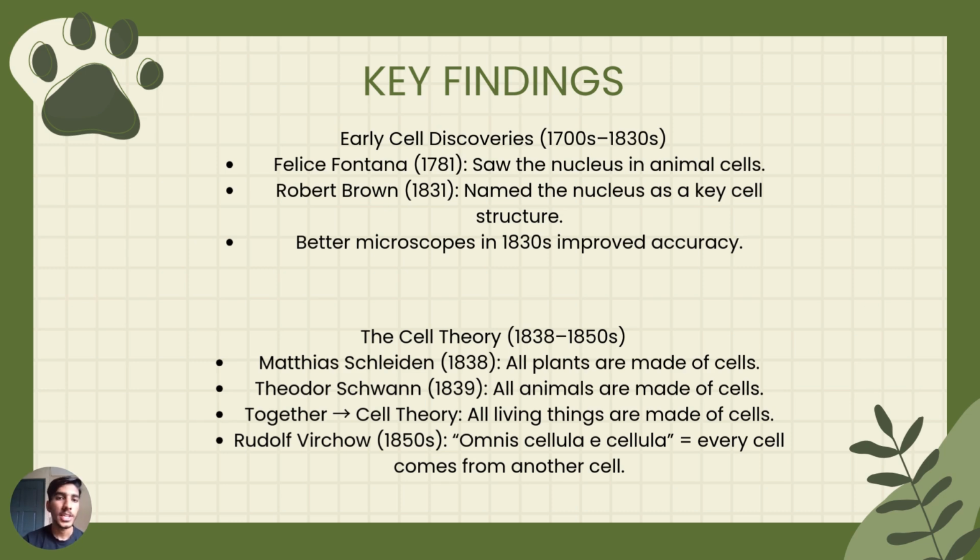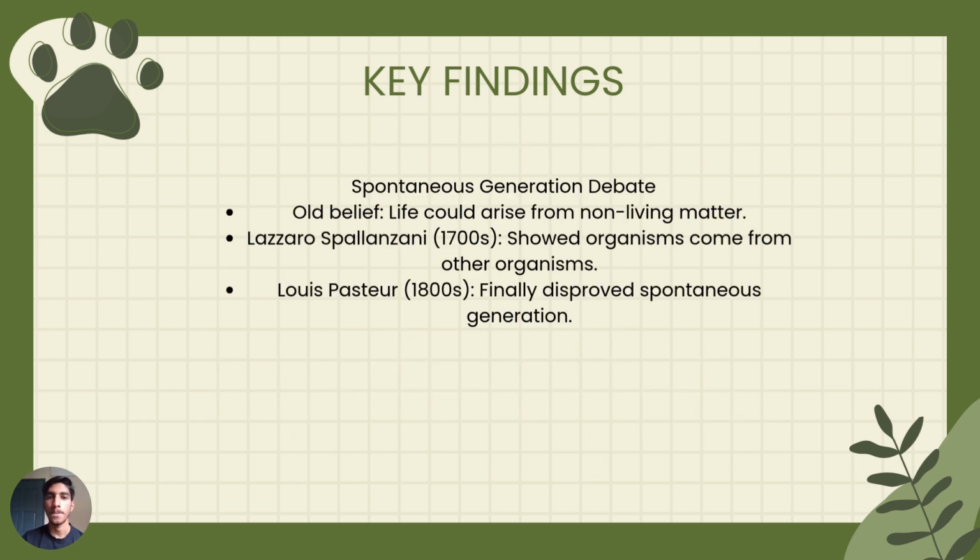Okay, the cell theory, 1838 to the 1850s. Matthias Schleiden in 1838: all plants are made of cells. In 1839, Theodor Schwann: all animals are made of cells. Together, the cell theory: all living things are made of cells. Okay, that's the idea. Rudolf Virchow in the 1850s: Omnis cellula e cellula, which means that every cell comes from another cell.